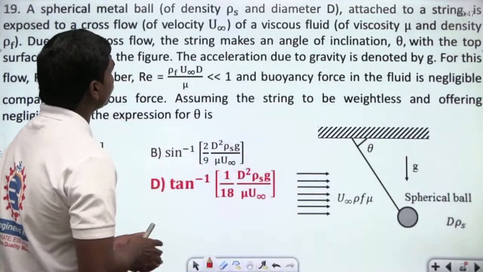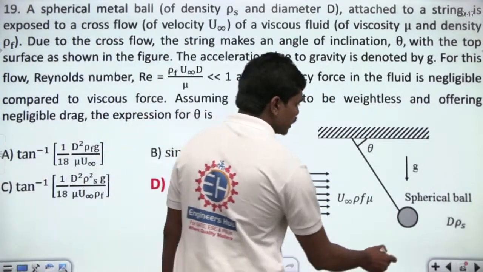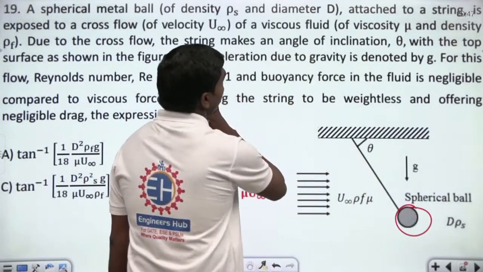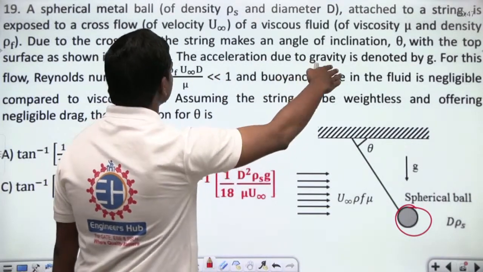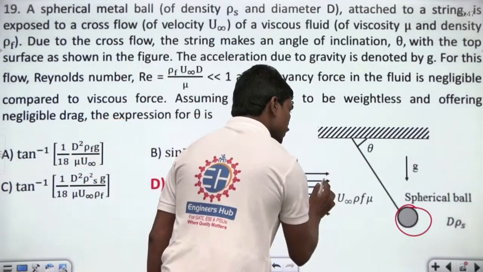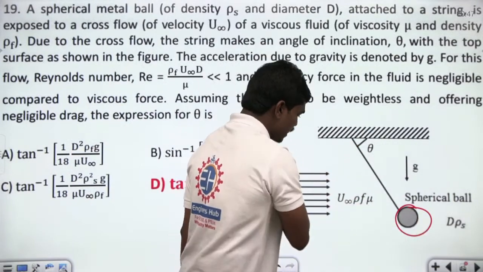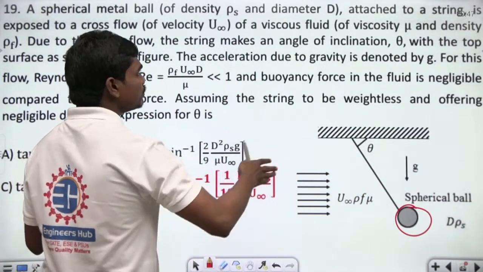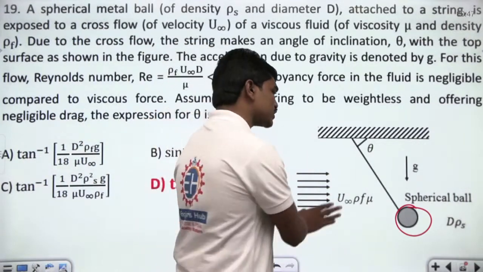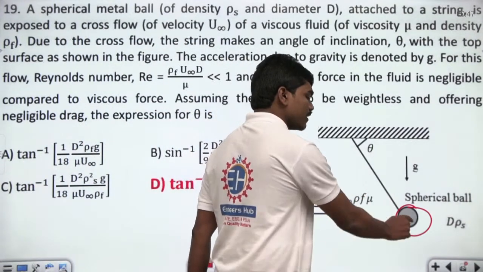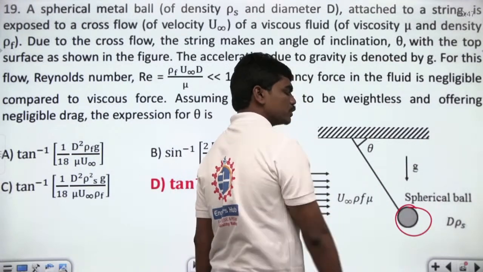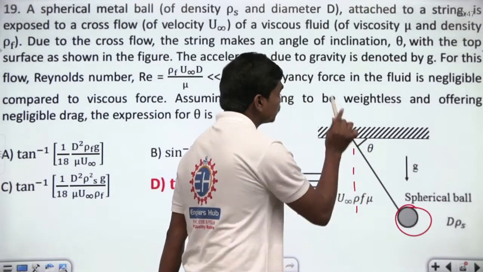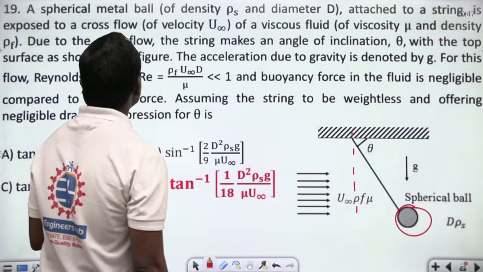A spherical metal ball of density ρs, attached to a string, is exposed to a cross flow of velocity u infinity. You can see clearly there is a ball that is suspended and there is some cross flow onto this. Due to the cross flow, the string makes an angle of inclination theta. It's obvious, because if some fluid is flowing, this fluid exerts a force on the ball and tries to push it from its equilibrium position like this, correct? With the top surface as shown in the figure.